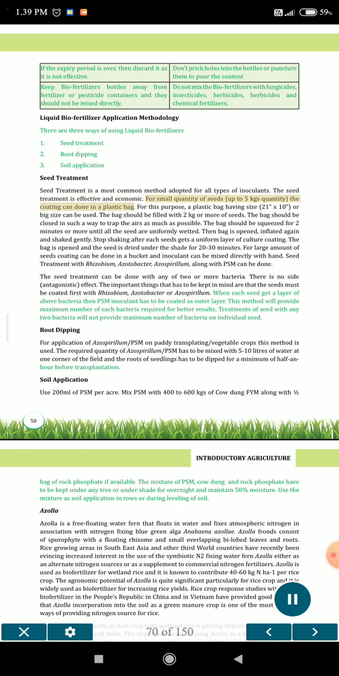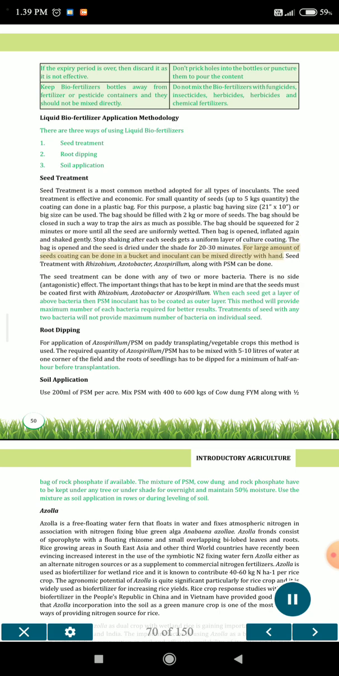For a small quantity of seeds, up to 5 kgs, the coating can be done in a plastic bag. For this purpose, a plastic bag of size 21 inches by 10 inches or bigger can be used. The bag should be filled with 2 kilograms or more of seeds. The bag should be closed in such a way as to trap as much air as possible. The bag should be squeezed for 2 minutes or more until all the seeds are uniformly wetted. Then the bag is opened, inflated again and shaken gently. Stop shaking after each seed gets a uniform layer of culture coating. The bag is opened and the seed is dried under the shade for 20-30 minutes.